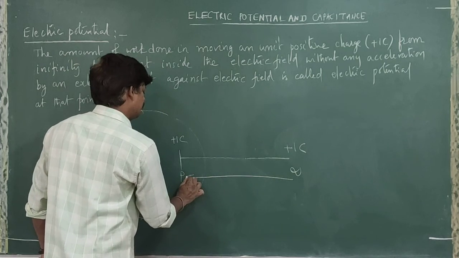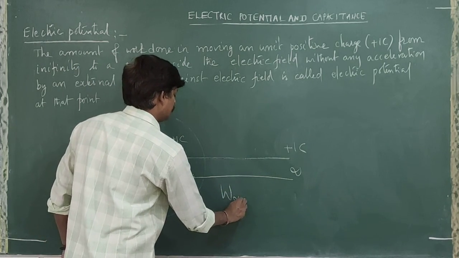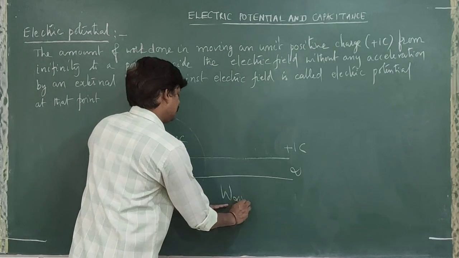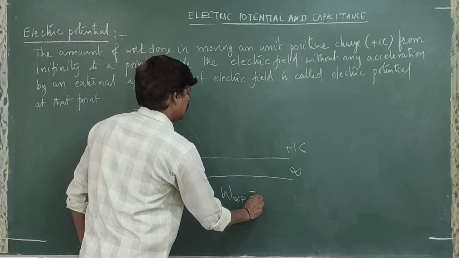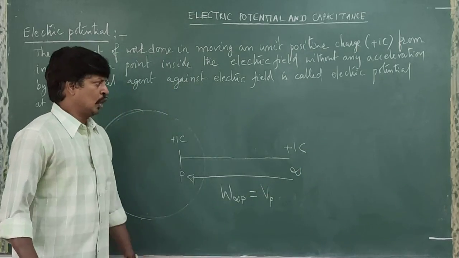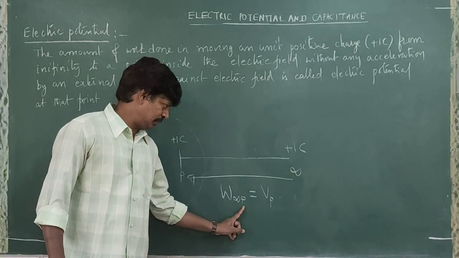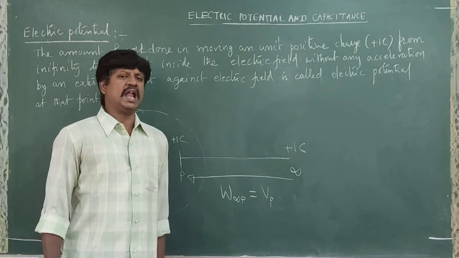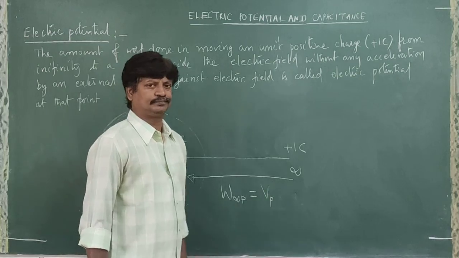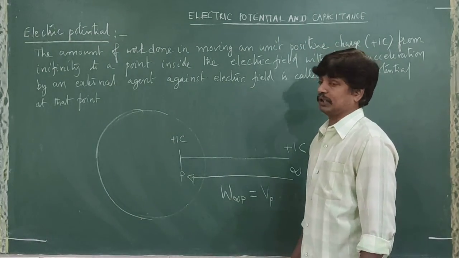And the amount of work done in bringing a unit positive charge from infinity to a point P is called potential at that point P. Work done to move plus 1 coulomb of charge from infinity to a point P is called potential at that point P. And this is the basic definition of electric potential.